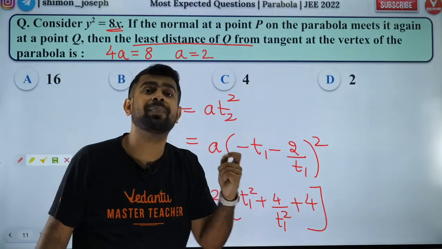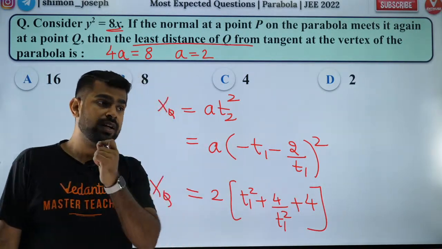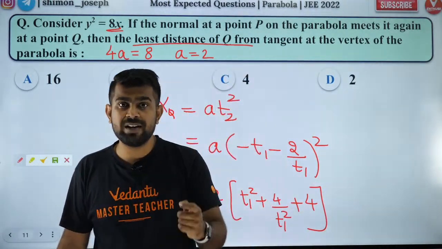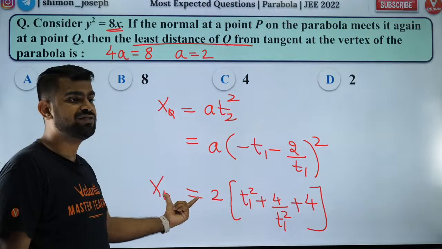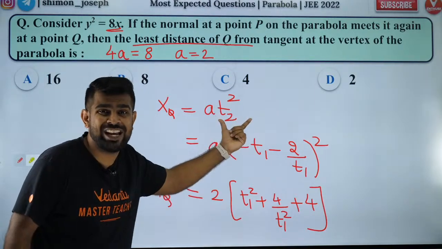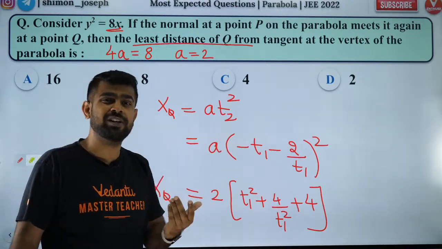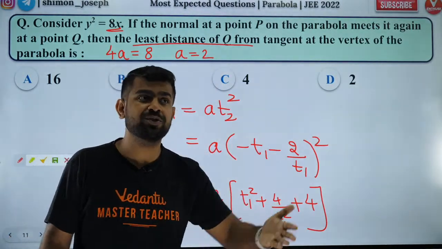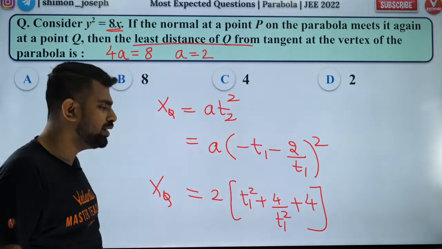Least distance is always the perpendicular distance. The lowest distance of a point from a line is always the perpendicular distance. So that's what I have chosen, right? I have chosen a t2 square because that is the perpendicular distance of the point Q from the tangent at vertex, which is your y-axis. Brilliant.